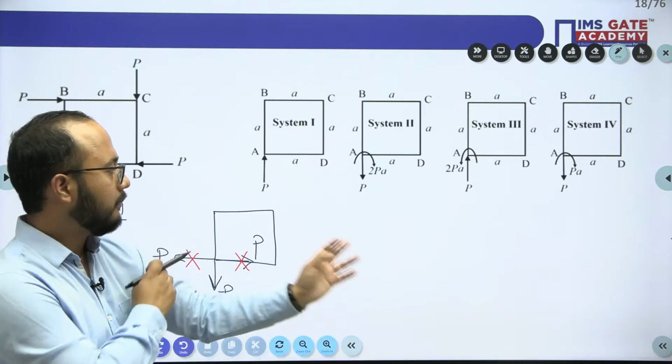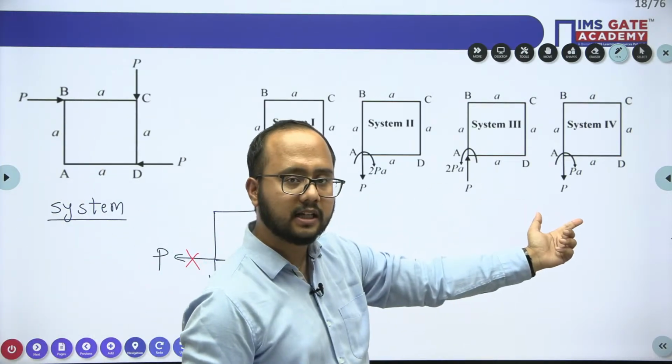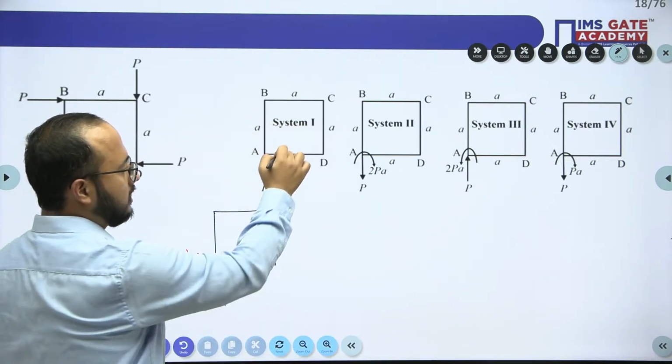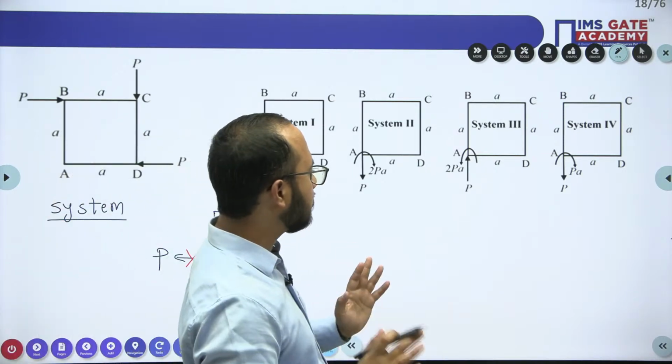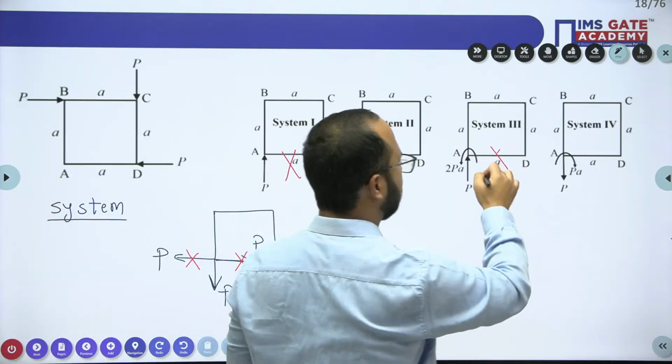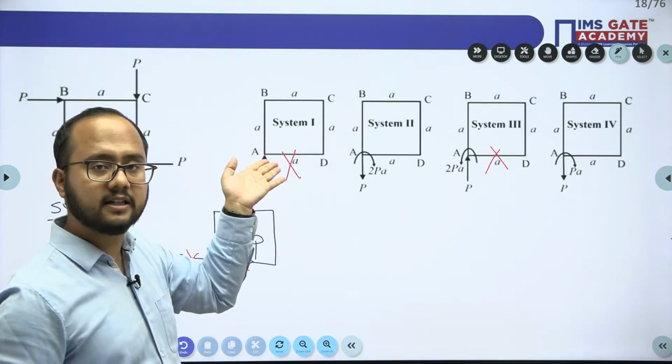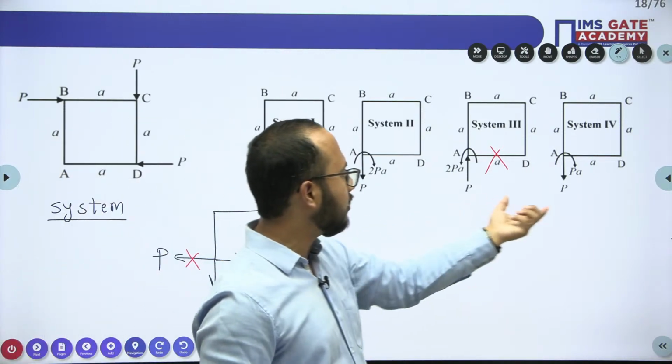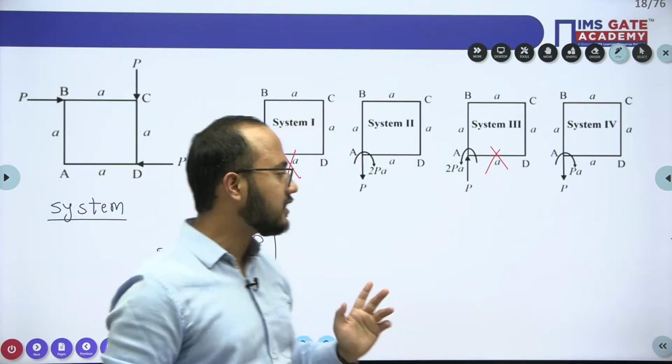If you see the four options given to us, option A is wrong. Option C is also wrong because the force is in the upward direction. Only option B and option D will be correct with respect to force direction.